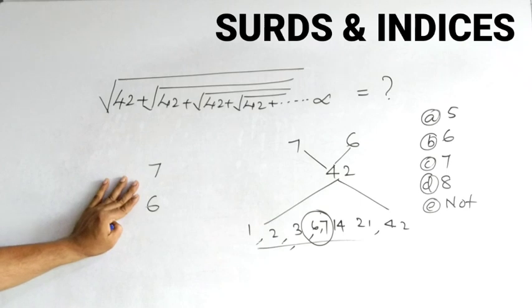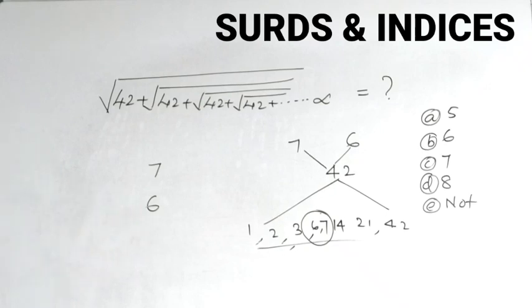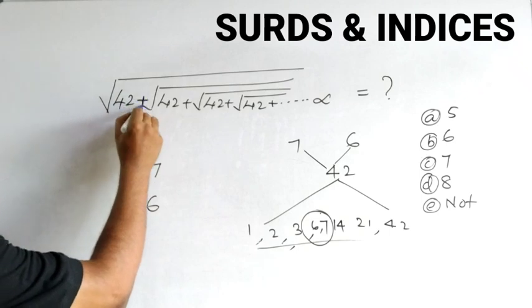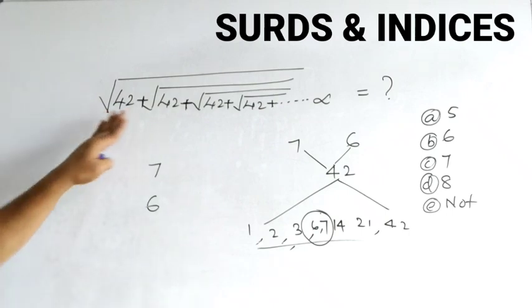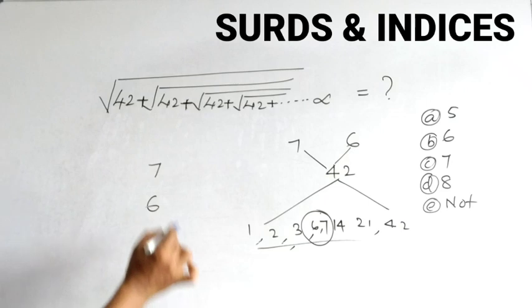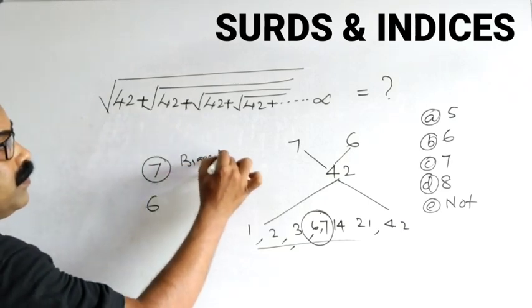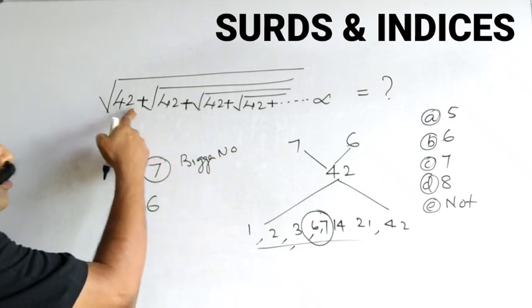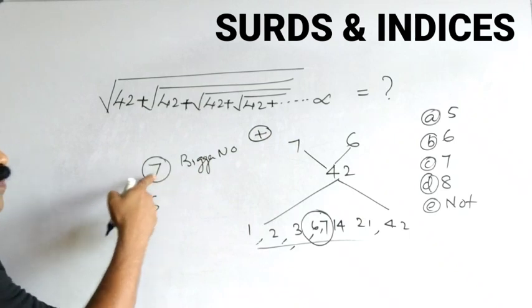So this is the first step we have to do: select the factors in such a way that the difference is equal to 1. And now see the question, what is the symbol given? Here it is plus, here it is plus, here it is plus. So if plus is given in the question, then the answer will be the bigger number.